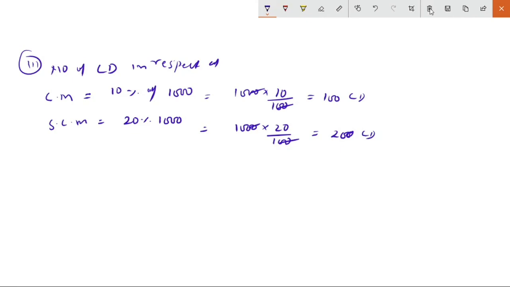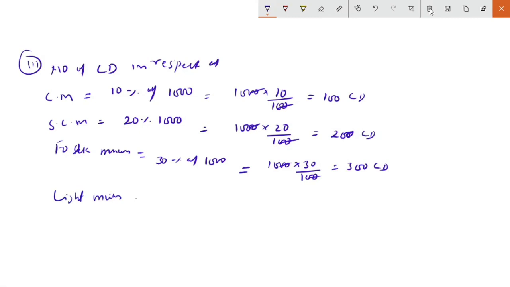Then folk music is 30%. So 30% of 1000. So it is 1000 into 30 by 100. It means it is 300 CDs. Okay, last is light music.